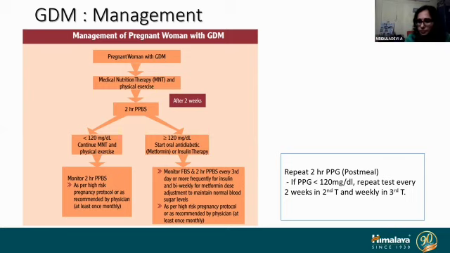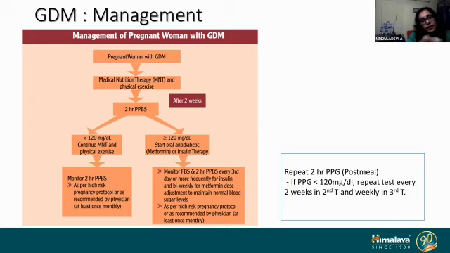You have to repeat this test. If it is less than 120, it doesn't mean that you need not test them again. You have to repeat every 2 weeks, but not OGTT. Once she is diagnosed as GDM, there is no need for any OGTT. You need to do FBS and postprandial sugars, so mainly the postprandial sugars. So even if it is less than 120, you continue with the medical nutrition therapy and physical exercise, but monitor the 2-hour postprandial sugars every 2 weeks in the second trimester and weekly during the third trimester.